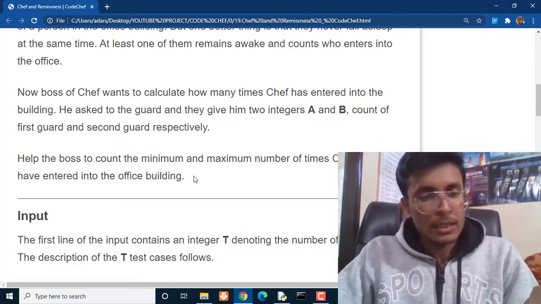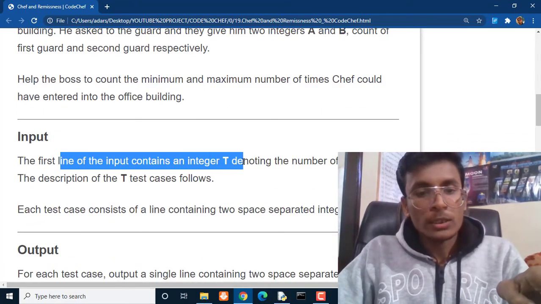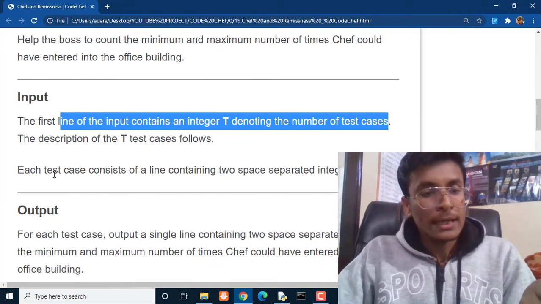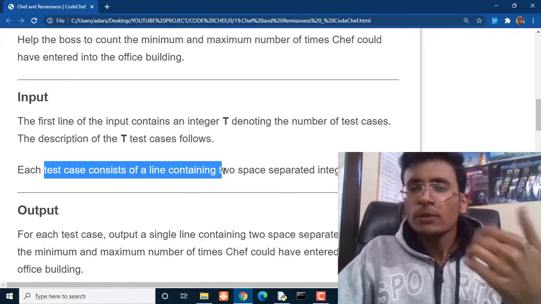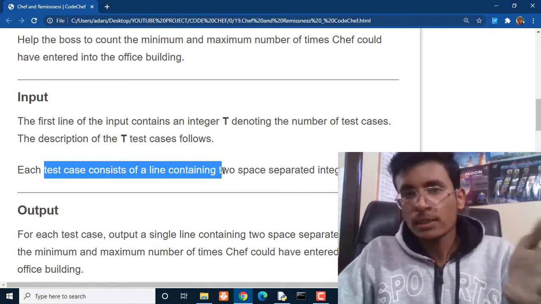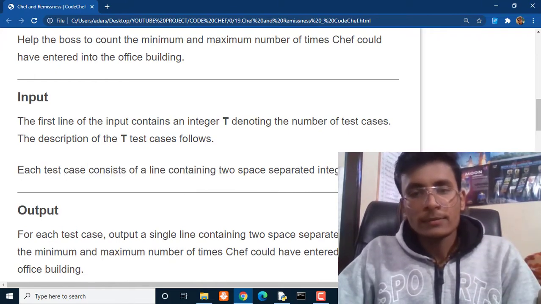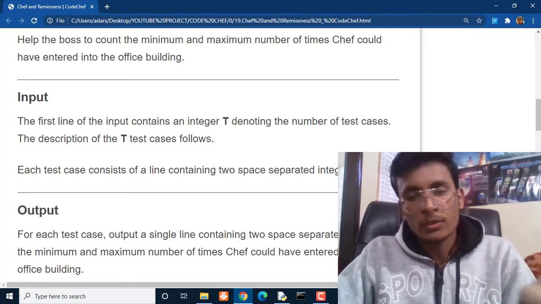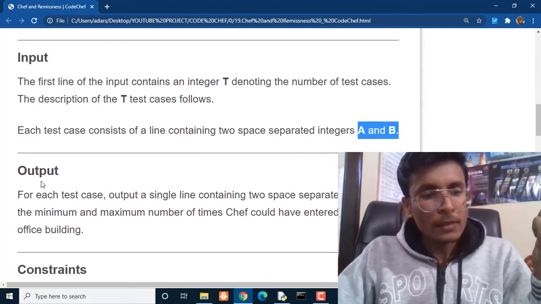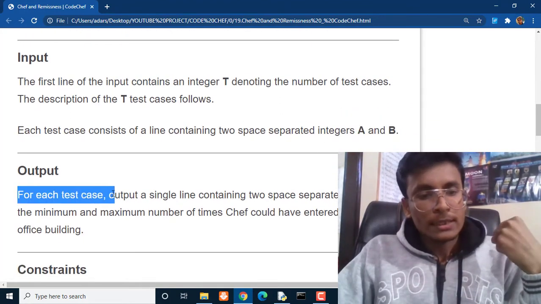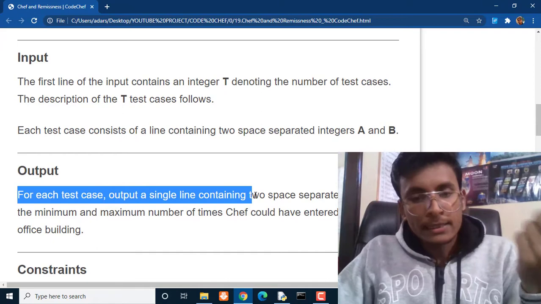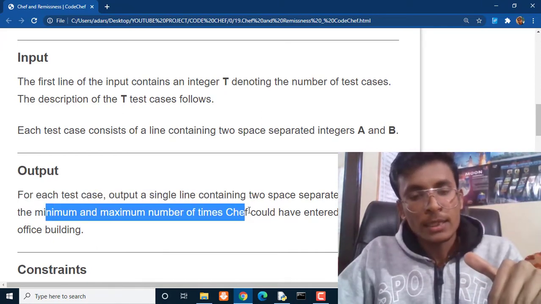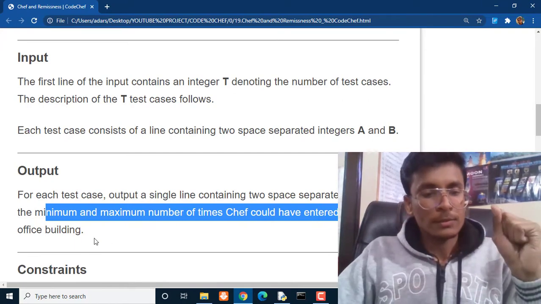So the first line of input contains integer t denoting the number of test cases, and each test case consists of a line with two space separated integers, given by guard 1 and guard 2, the number of occurrences they have seen the particular person, the Chef, entering the building. It is given by a and b. The output is, for each test case, a single line containing two separated integers, the minimum and maximum number of times Chef could have entered into the office building.